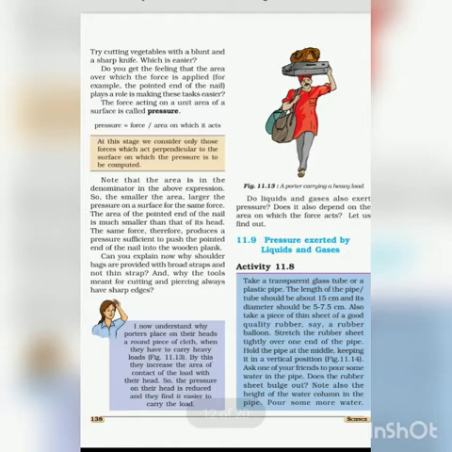Second example, when we hammer a nail, it goes into the wooden plank due to pressure. A pointed nail passes into the plank more easily than a blunt nail. Similarly, when we use a knife to peel vegetables, fruits, etc., we need a sharp knife instead of a blunt knife, because a sharp knife will exert more pressure than a blunt knife. It is the area over which the force is applied that makes the task easier.